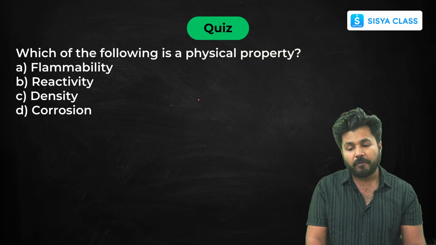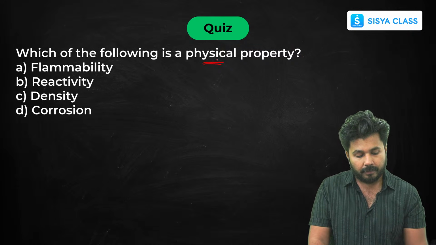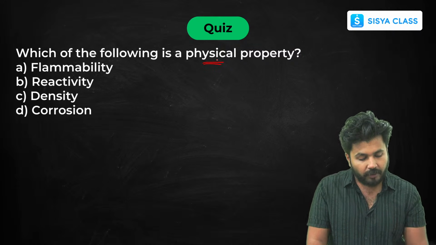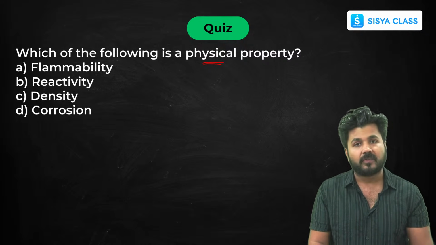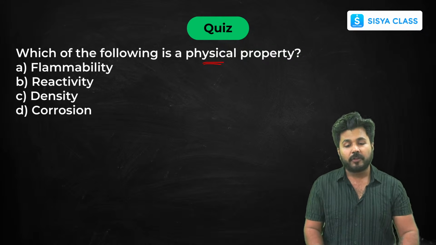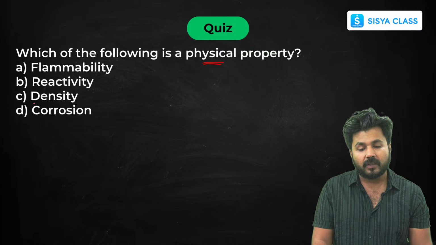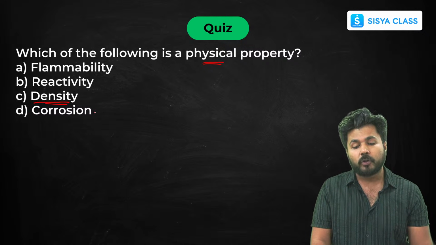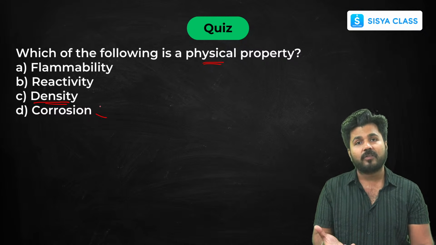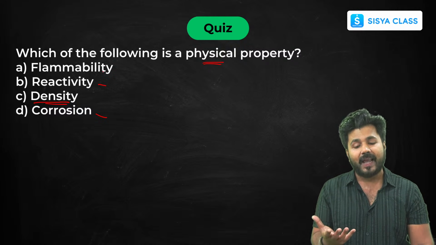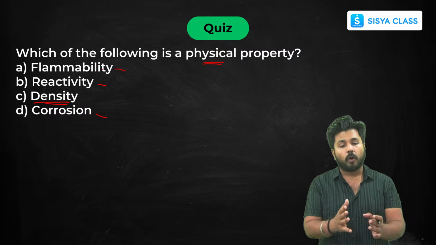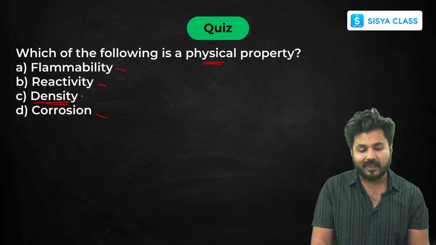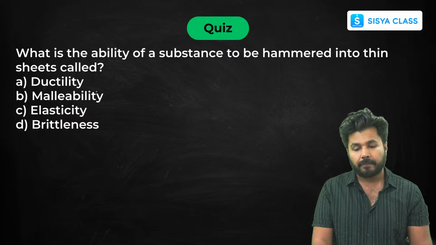So now which of the following is a physical property? Graphite, diamond and Buckminster fullerenes. These are allotropes of carbon. Now which of them is a physical property? So density is your physical property because corrosion is basically rust due to the presence of moisture and oxygen. Reactivity itself says it is a reaction, and flammability is reaction in the presence of oxygen. So all these are reactions except density. So your answer will be density.